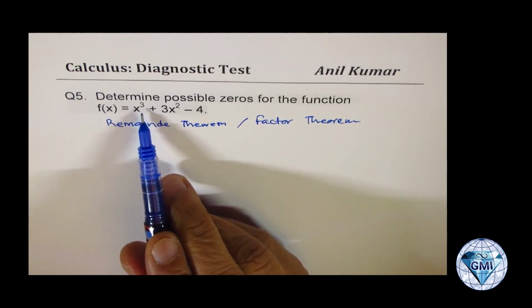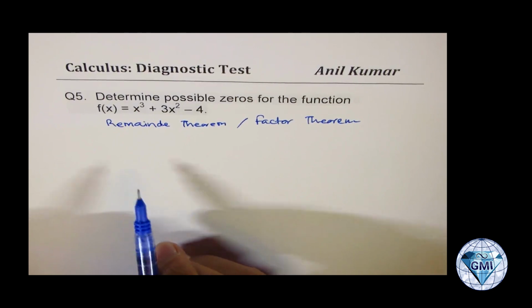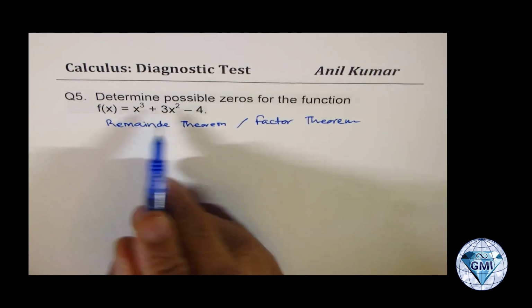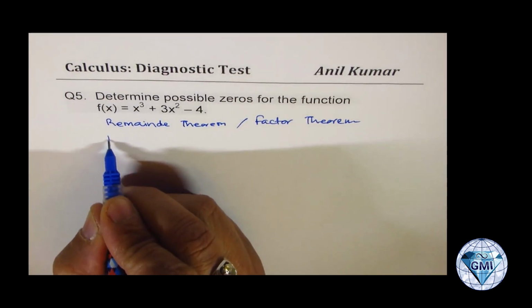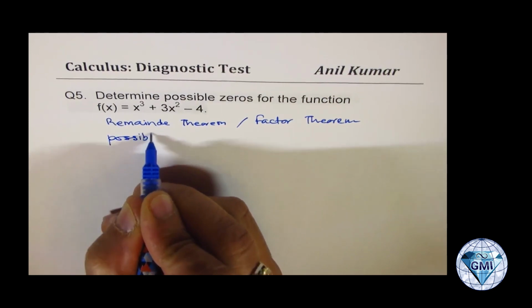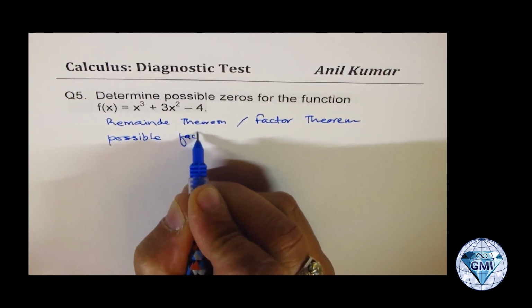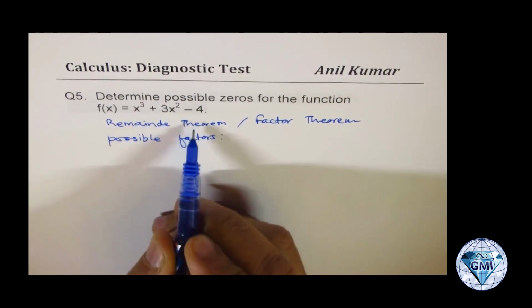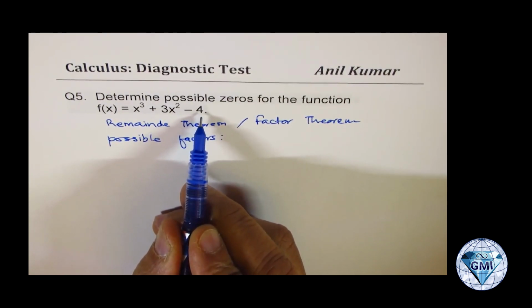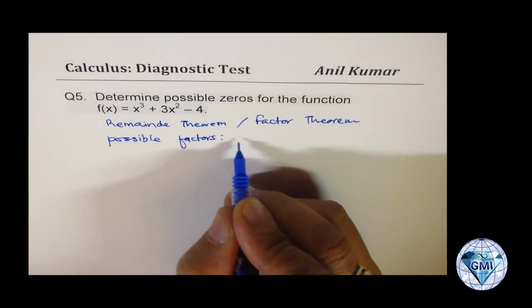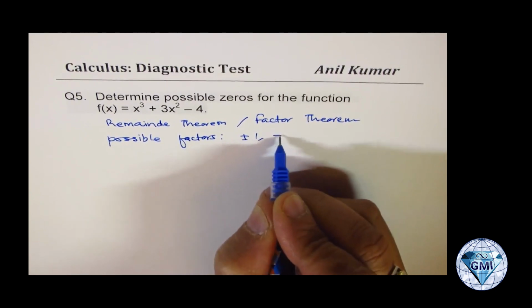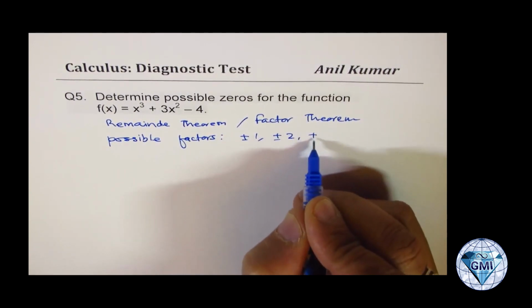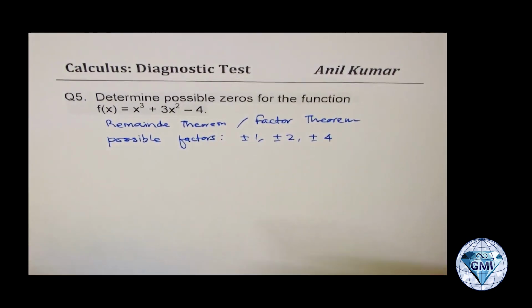It could be to the power of 4 or 5, all right? So to factor this, we look for possible factors. Possible factors are factors of the constant here, which is 4. So the possible factors could be plus minus 1, plus minus 2, or plus minus 4.